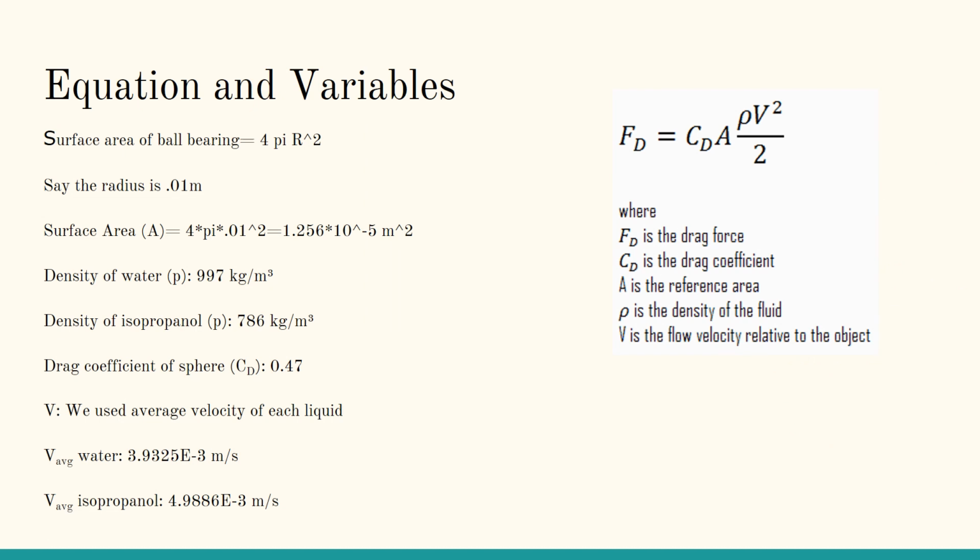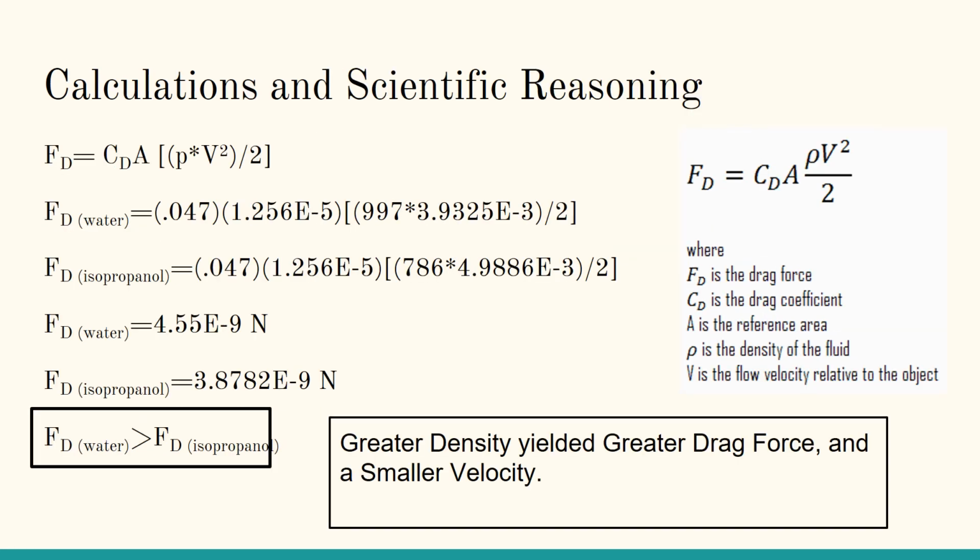So our equations variables, we related force of drag, drag coefficient, surface area, density, and velocity to find which one's better. Our average velocity for water was 3.9325 times 10 to the negative 3 meters per second, whereas isopropanol was approximately 5 times 10 to the negative 3 meters per second, so it went a lot faster in the alcohol. So we went through the calculations and found that the drag force of water was far greater than the drag force of isopropanol, and that greater density yielded greater drag force and a smaller velocity.